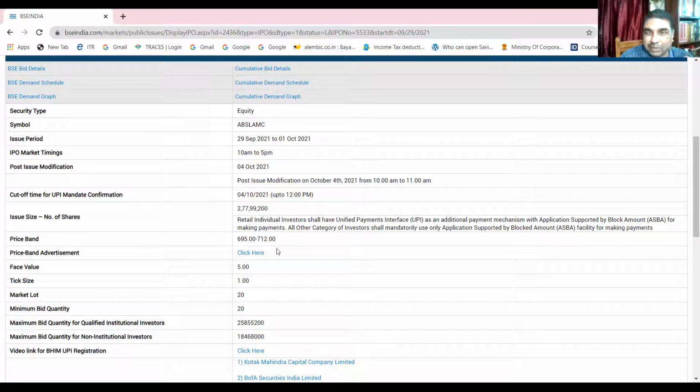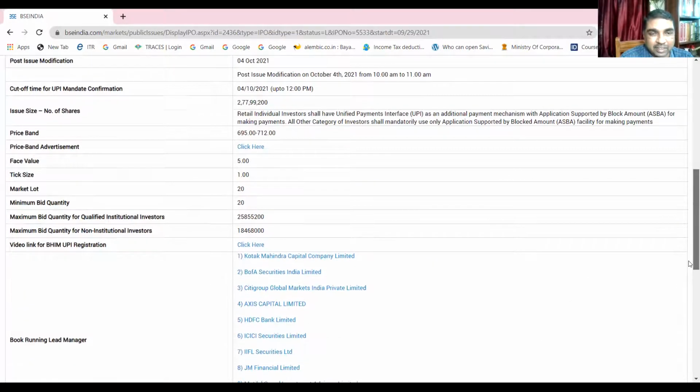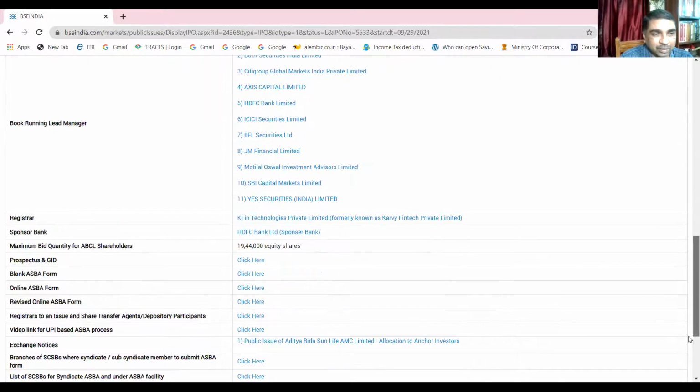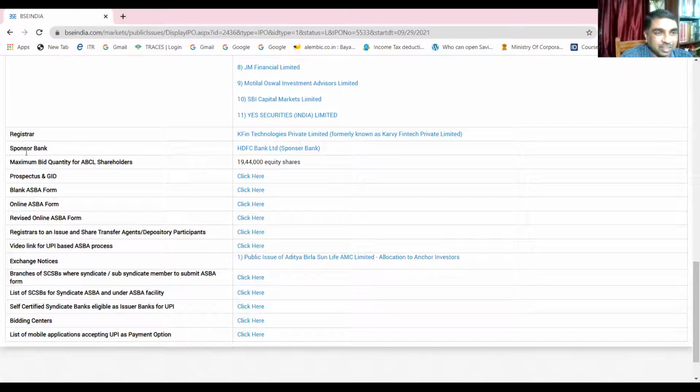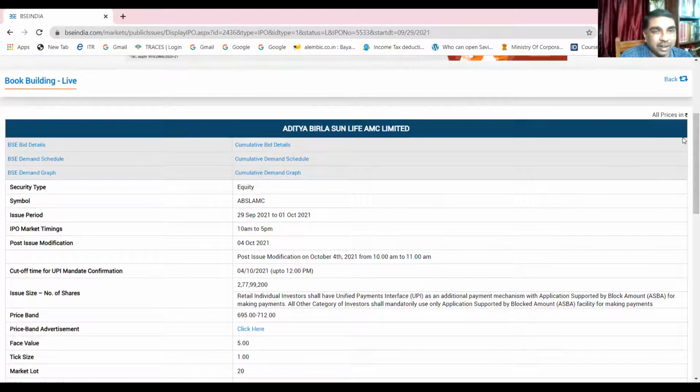Okay, if you want to see the advertisement of the price band, you can click here. You can see face value is 5. Like this, you have to do it. But what is more important here today, other details you can see later. Prospectus, you can see it here. If it's possible, I'll try to show you today so that you can have an idea how a prospectus is issued without pricing. What is the red herring prospectus? I can show you here. But before that, what I wanted to show, yeah, you see, cumulative bid details. Let us click here.